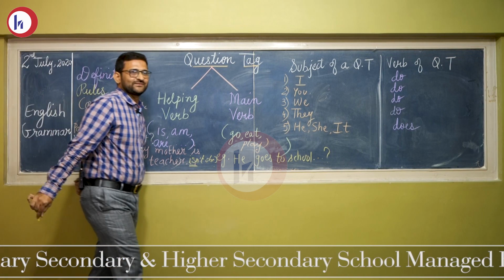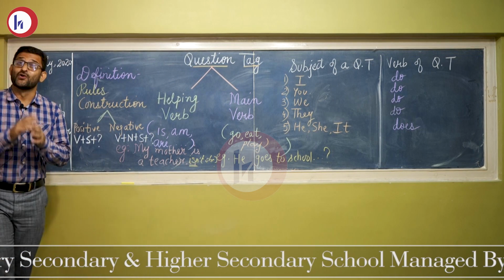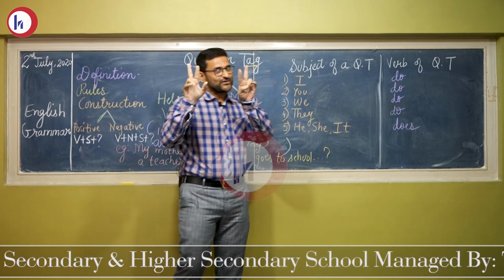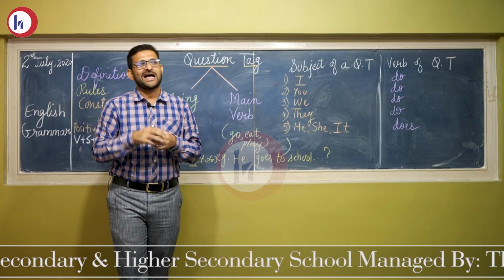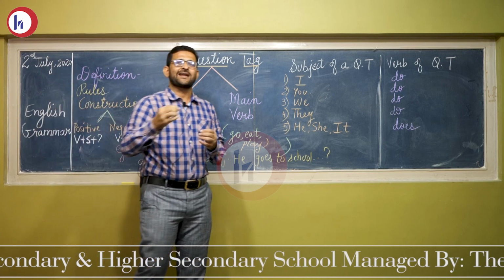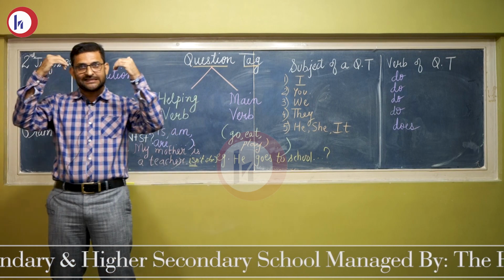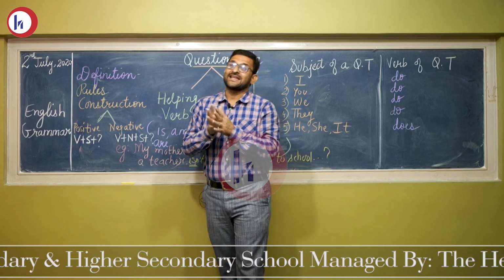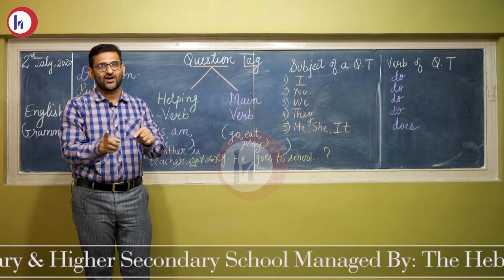And one important rule. I am a teacher. So can I use amn't I? No, never. There is no word like amn't in English. For that we have two options. See, we have two options for am. Either you use aren't I or ain't I. A-R-E-N-apostrophe-T, aren't I, or A-I-N-apostrophe-T, ain't I. So children, you must keep this in your mind. We should never have a negative of am. It should never be amn't. It is always aren't or ain't.